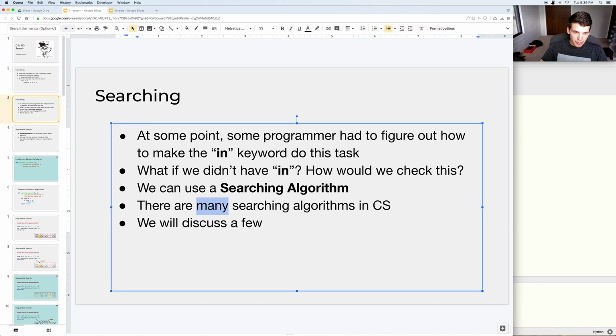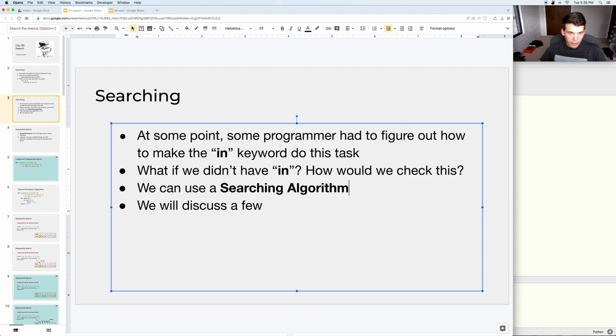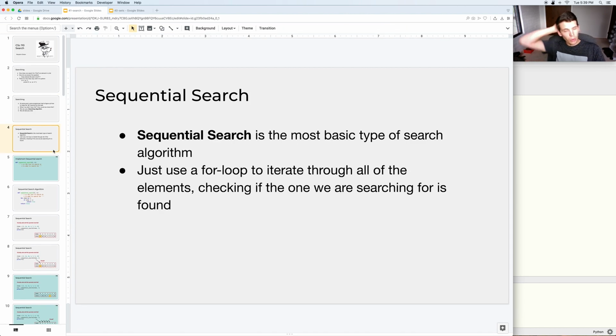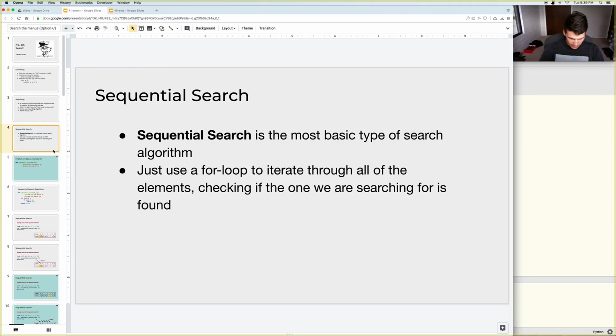We're going to focus on two different kinds of searching algorithms. One is a pretty simplistic one, sequential search. The idea here is you basically just loop through your whole list and check if you find an element or not. So let's say you were asked to find 15 in the list 1, 2, 5, 15, 3.